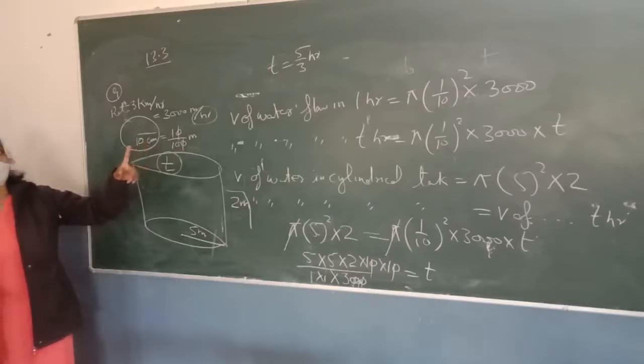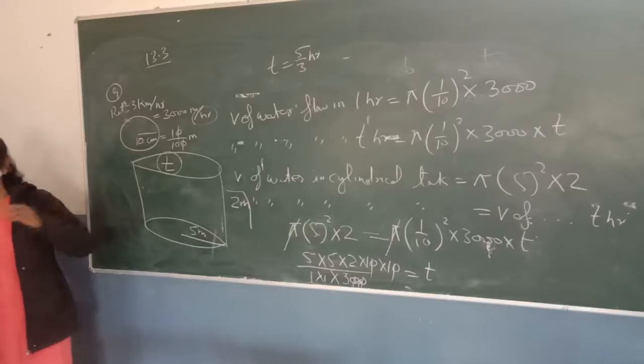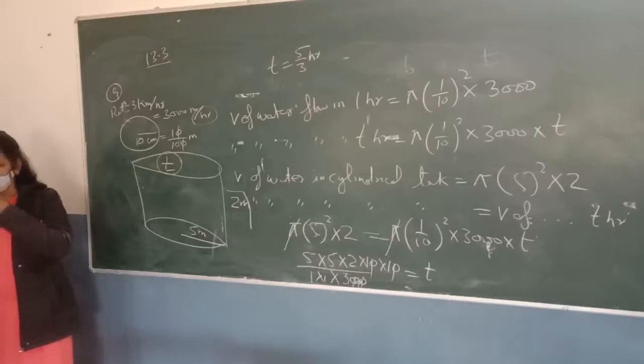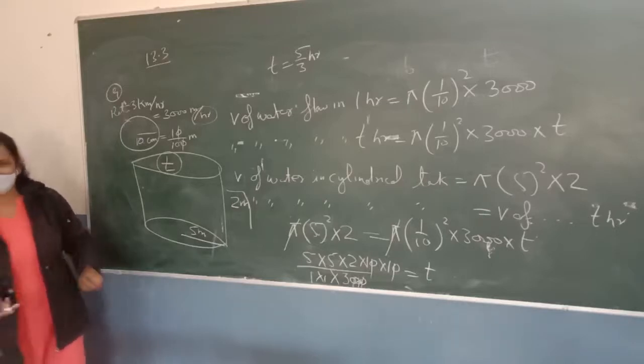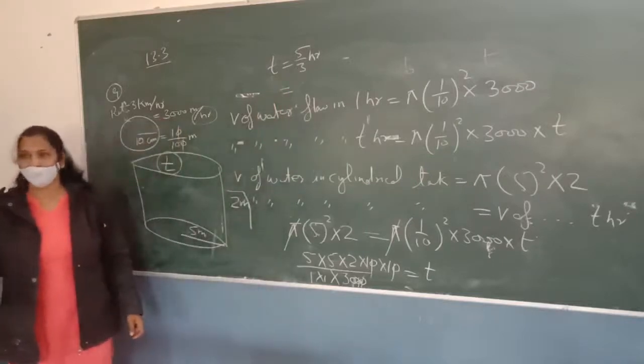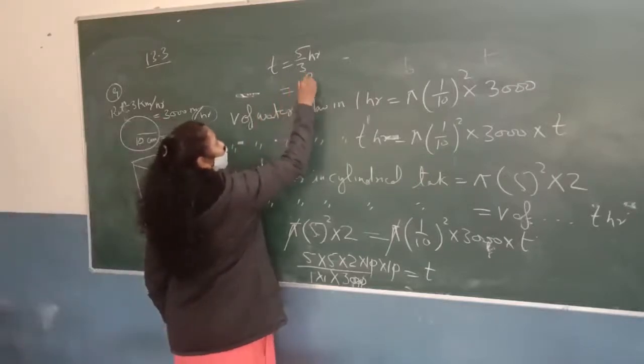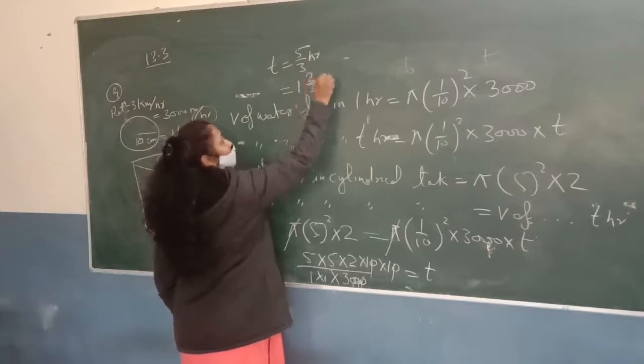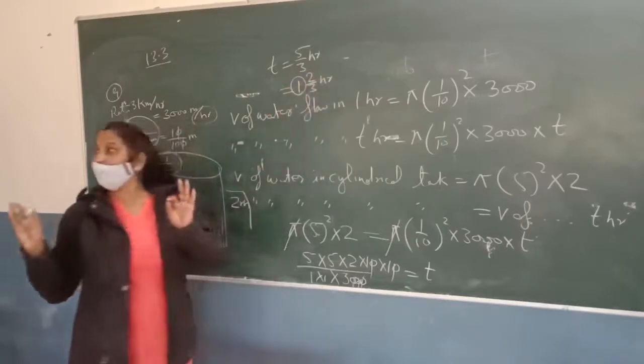If you multiply with 60, it will all convert into minutes. Or if you want to convert into hours and minutes, then what will you do? 1 upon 60. Okay. So first of all, we will convert it to the mixed form, from improper form. It will be 1 whole 2 upon 3 hours. 1 whole is 1 complete hour.